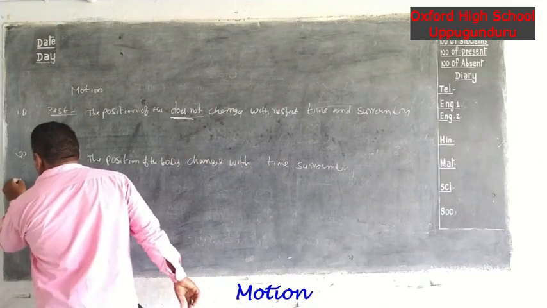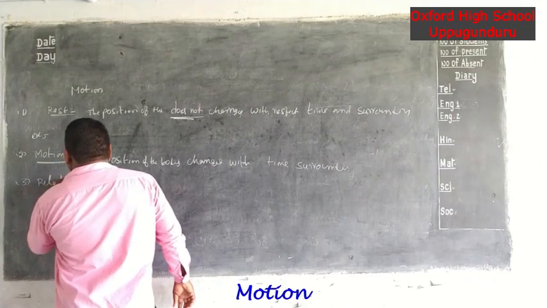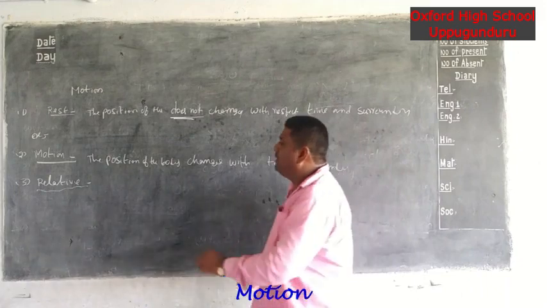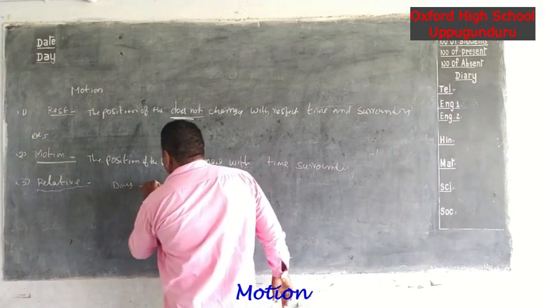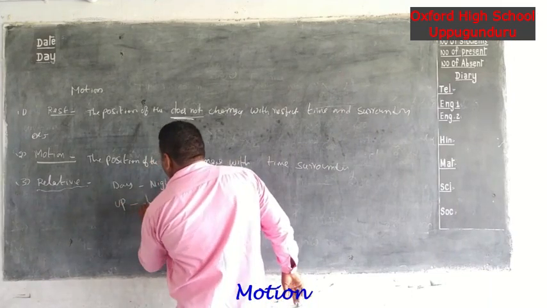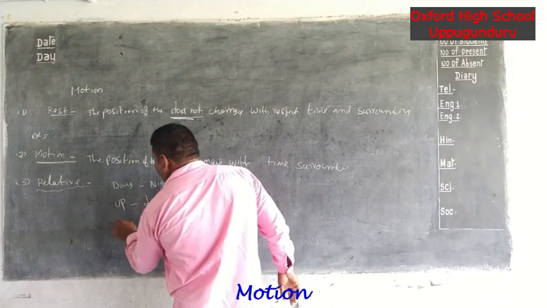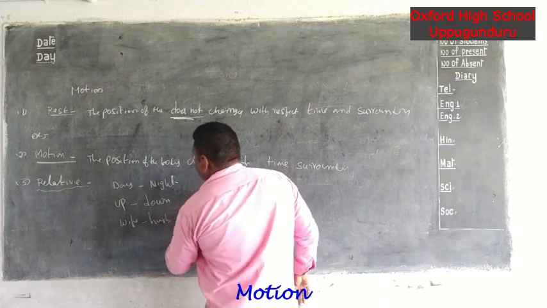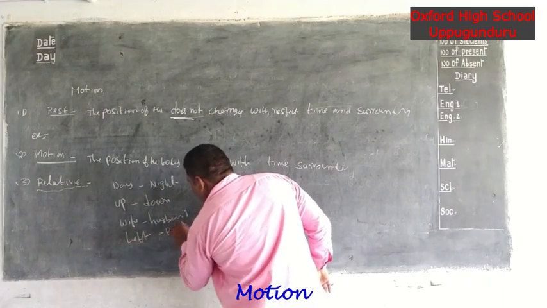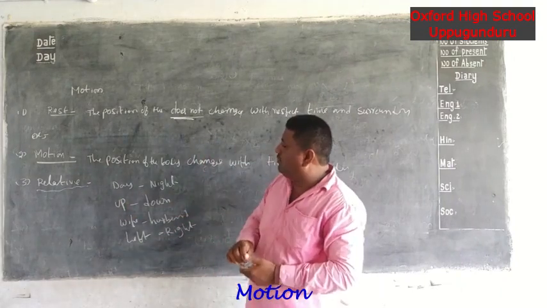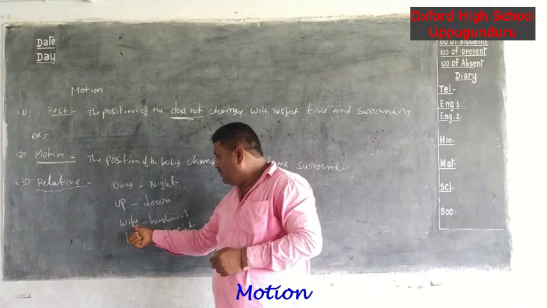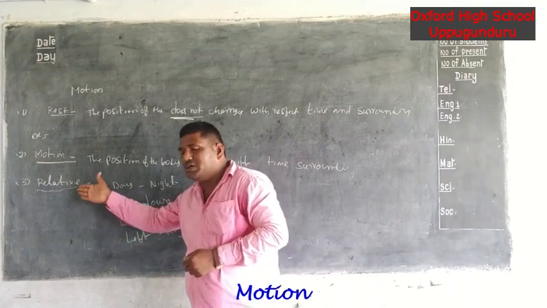Okay, next we will discuss another definition: relative. Relative means the relation between any two objects. For example, day and night, up and down, wife and husband, left and right. These are relations between any two items. What is the meaning of relative? Relative means the relation between any two objects. These are the examples of relative.